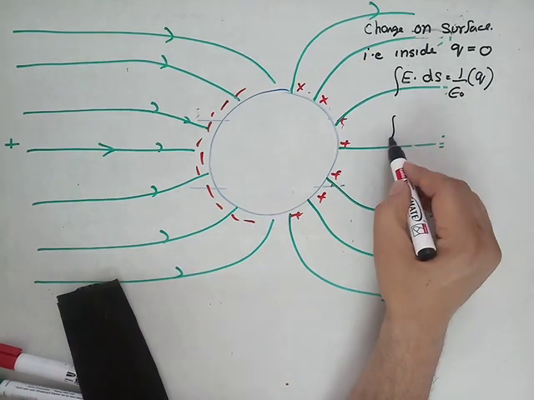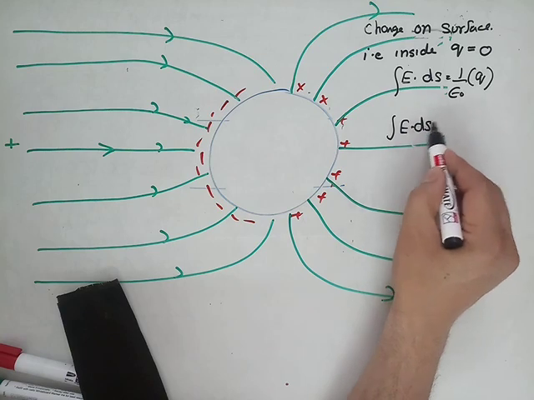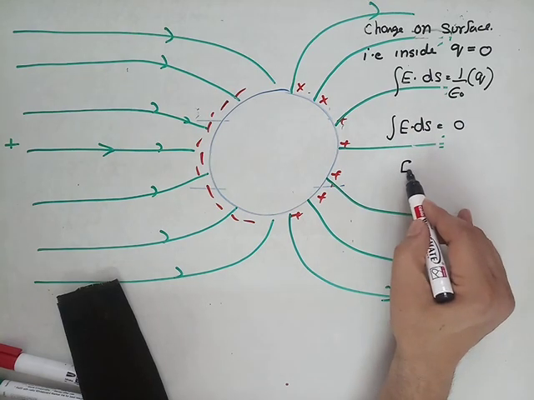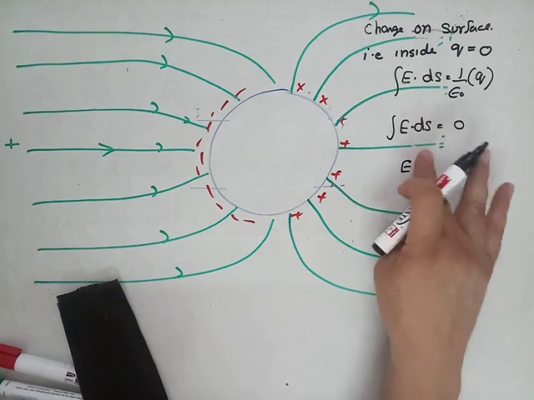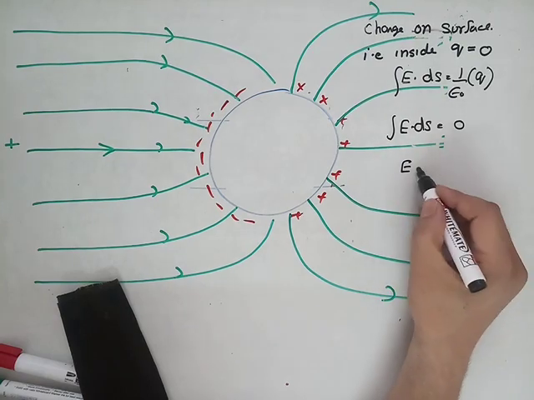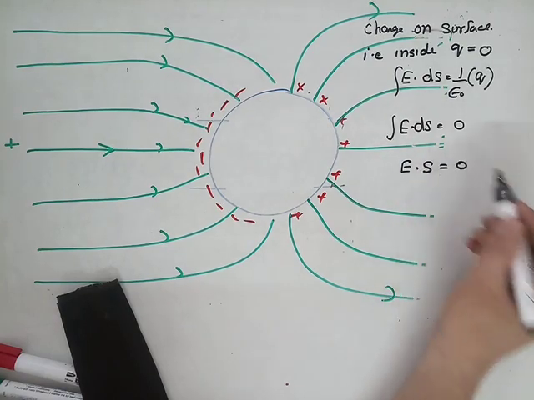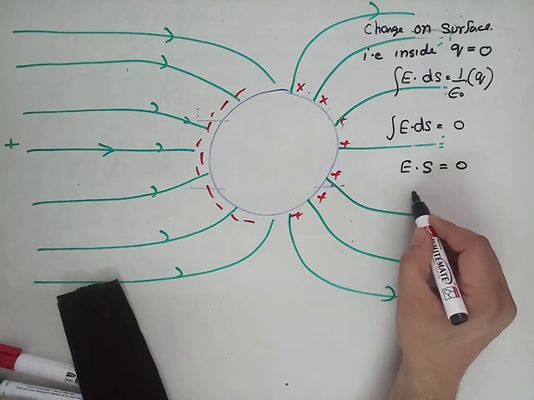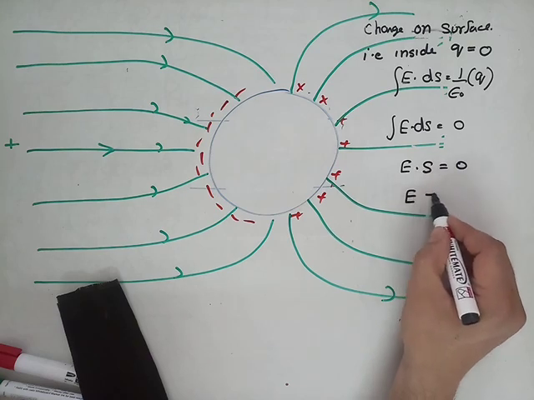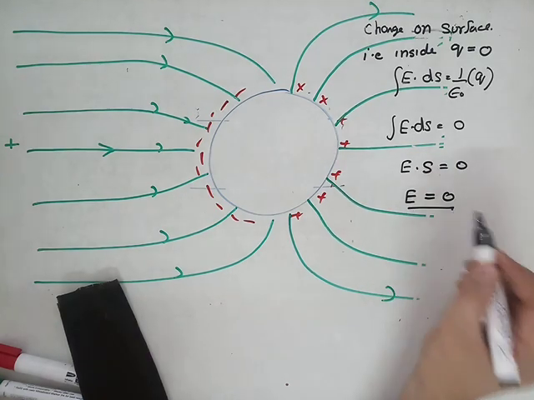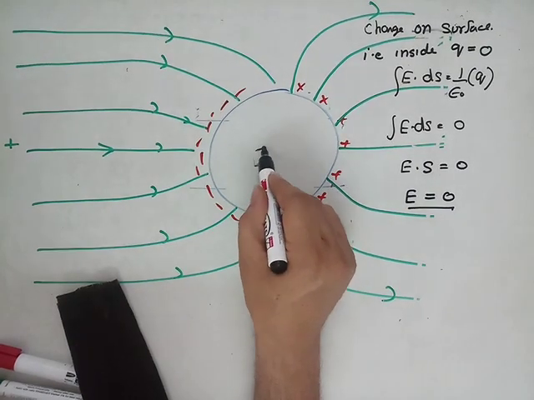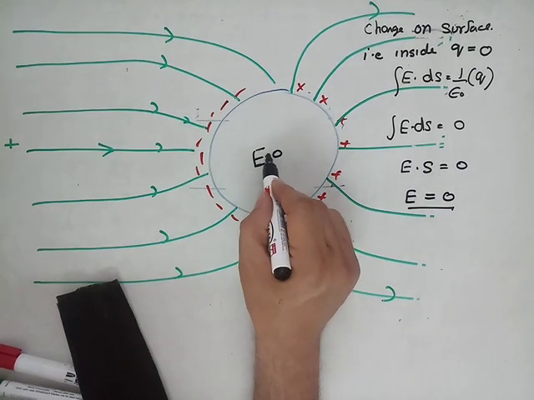If no charge is enclosed, what do we get? E dot ds equals 0, that is, electric field inside it is 0.